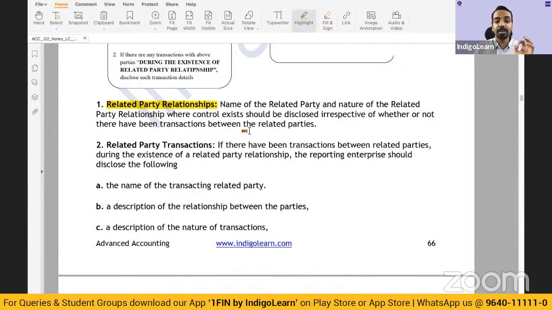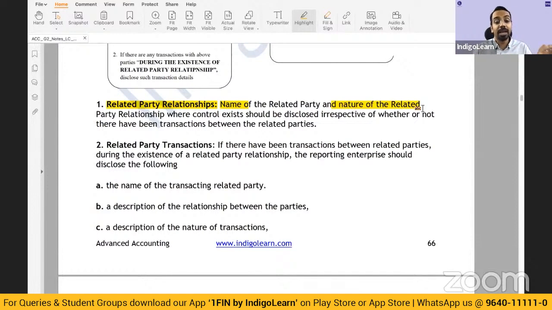Now, why this is important is, say for example, there are 5 directors in the company. Those 5 directors have so many relatives: spouses, brothers, sisters, and all of those things. You cannot keep on adding names of all the relatives of the directors of the company. So for that purpose, if it is a related party relationship where control exists, you have to disclose the name and the nature of related parties. If control does not exist, then when there is a transaction that is happening, in that case, you will disclose the name, nature, relationship, and then the transaction details.